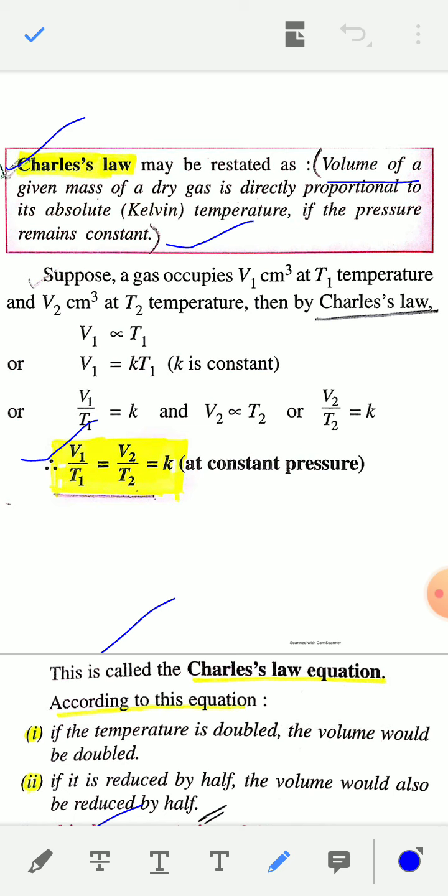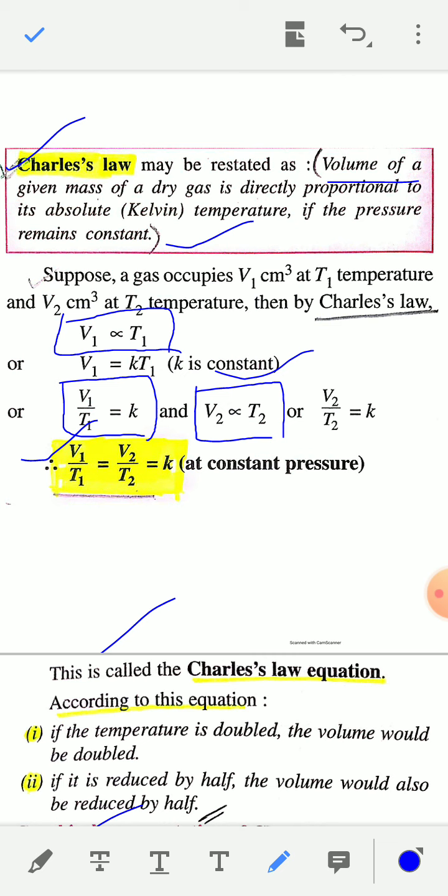Then by Charles' law you can write V1 is directly proportional to T1, or V1 is equal to K T1, or V1 by T1 is equal to constant. Similarly, V2 is directly proportional to T2, or V2 by T2 is equal to constant K.